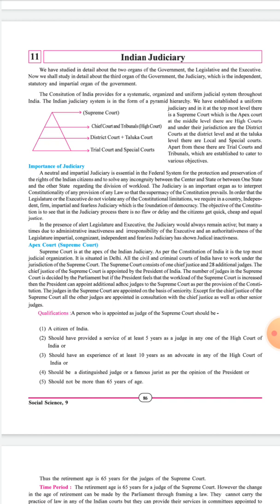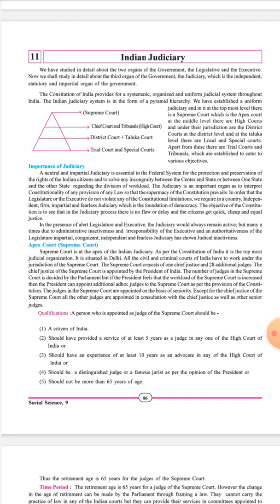Or third, he should have an experience of at least 10 years as an advocate in any High Court of India. Or fourth, he should be a distinguished judge or a famous jurist.